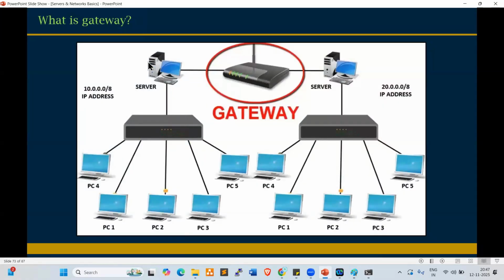For example, this is one network and this is another network. This network range is 10.0.0.0/8, right? And this network range is 20.0.0.0/8, right? So there are two different networks. If you want to communicate from this PC to PC4 or PC5, how can we communicate? It will not be allowed. That is why we need to enable the network gateway, which is a network router, to enable the communication.